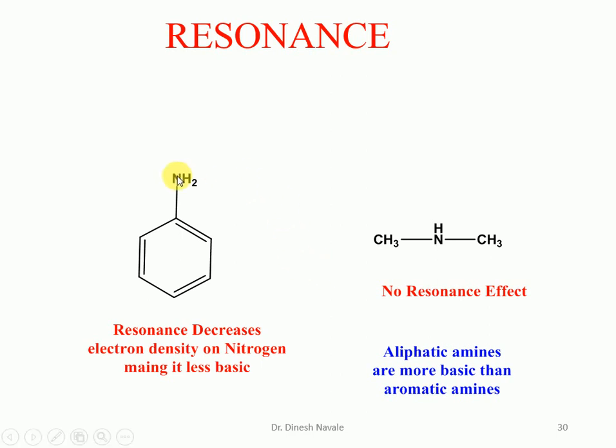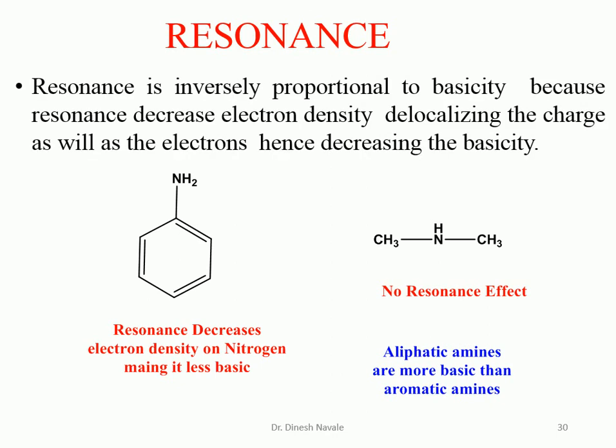So that's why, due to the resonance, the basicity of aromatic amines will be less, and due to this reason, aliphatic amines are more basic than aromatic amines due to the resonance factor. Because aromatic amine can show resonance, it is less basic, whereas aliphatic amine does not show any resonance, so that's why they are more basic.